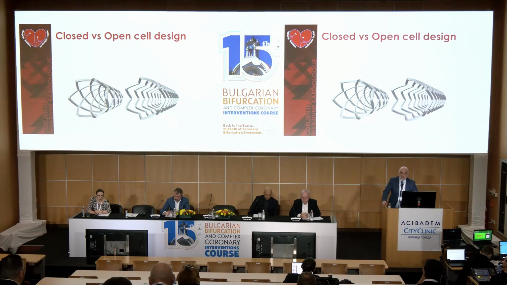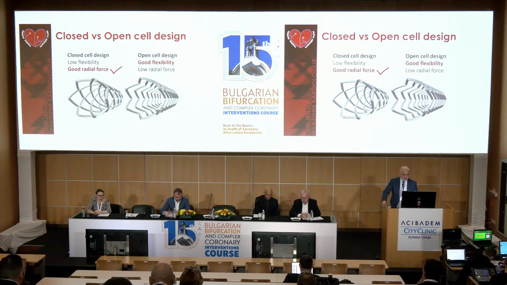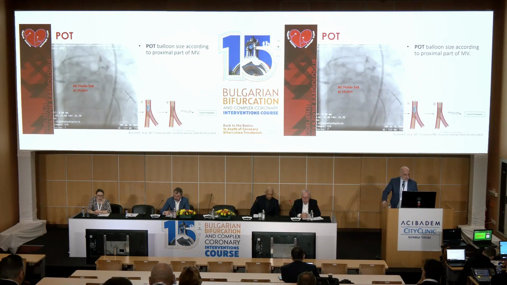When you choose the stent for bifurcation, you must know we have two platforms of stents. Closed cell design has very good radial force and low flexibility, and open cell design, like our stent in our patient, has very good flexibility, and you can very easily pass with the wire into the struts in the side branch. We finished the procedure with a POT balloon, Fluido 5x8 at 14 atmospheres.